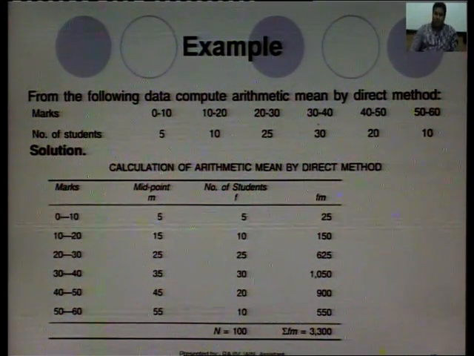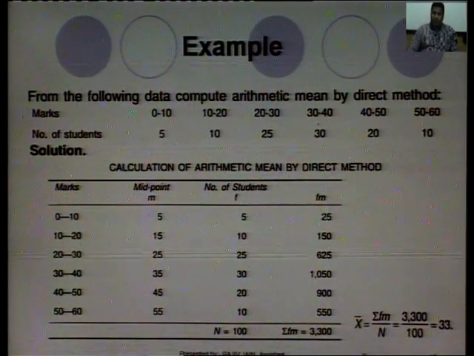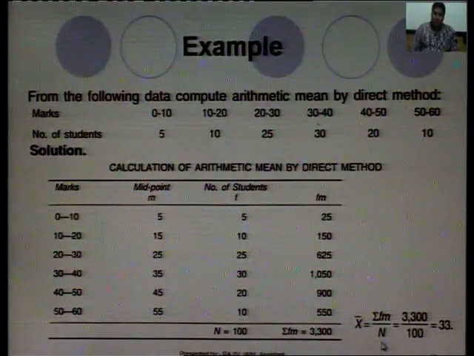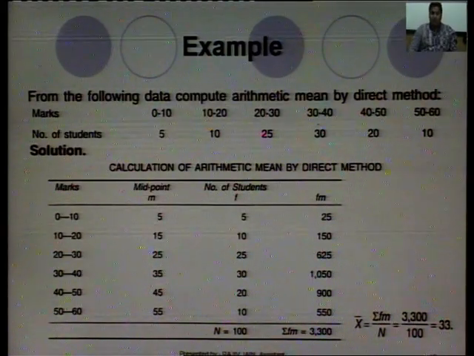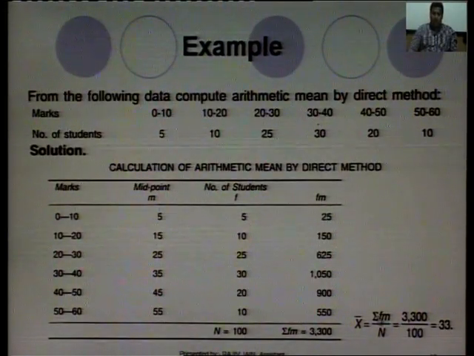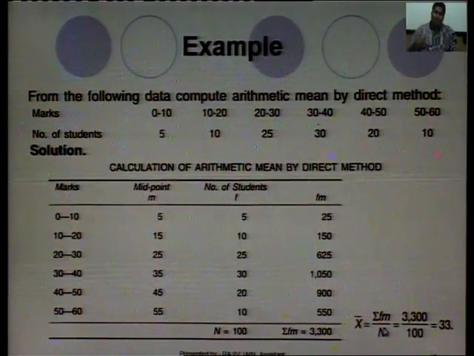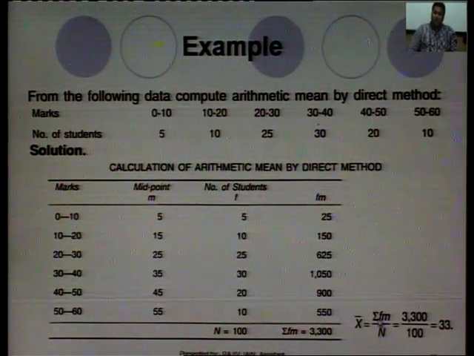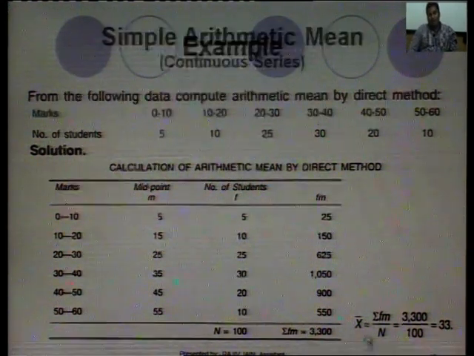So, the formula was x bar equals summation fm divided by n. Summation fm is 3300, divided by n, which is 100. So, we will get the value 33. So, this is the direct method for computing the arithmetic mean. In this case, the formula was summation fm upon n. As in the previous discrete case, this was summation fx divided by n. In the individual case, the formula was summation x divided by n.